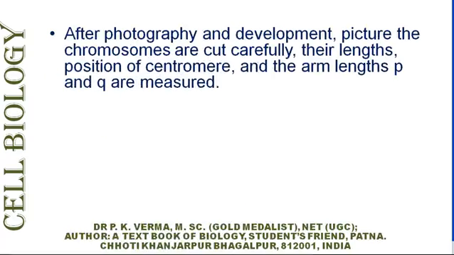After photography and development, the pictures of chromosomes are cut carefully, and their length, position of centromere and the arm lengths P and Q are measured.